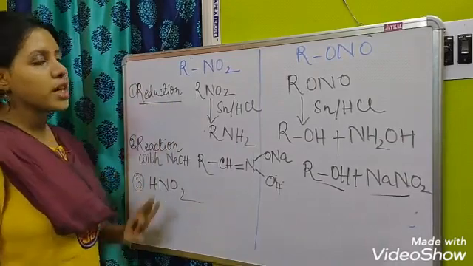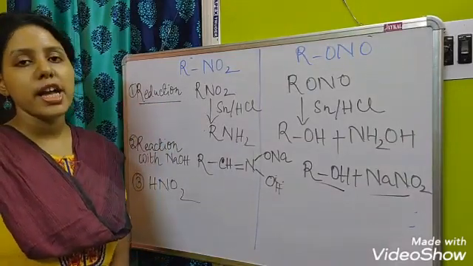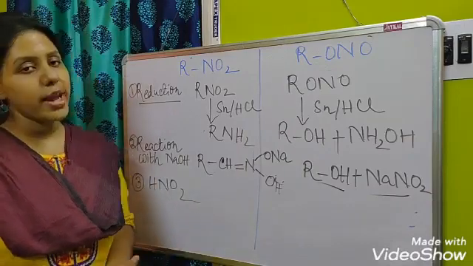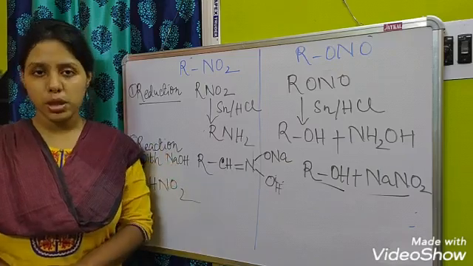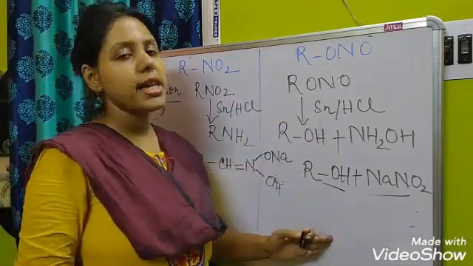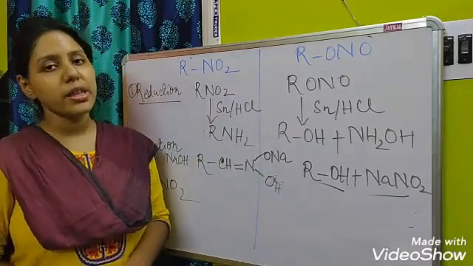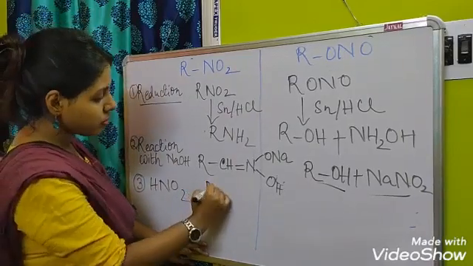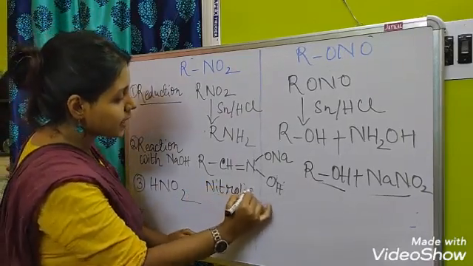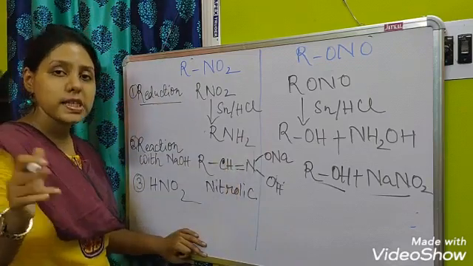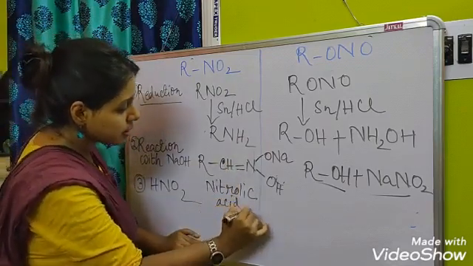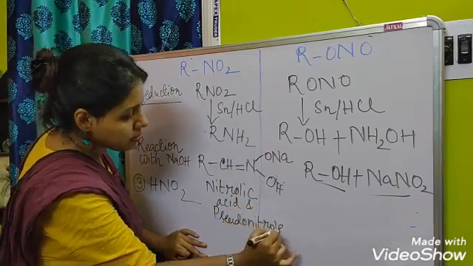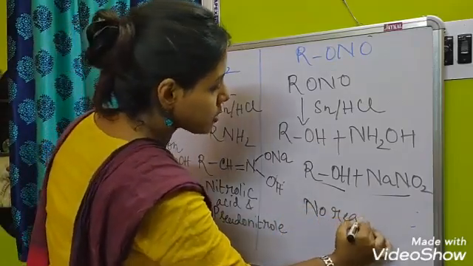In this case, the primary nitroalkanes will make nitrolic acid, and the secondary nitroalkanes will make pseudonitrole. But alkyl nitrites do not react with HNO2, so here no reaction takes place.